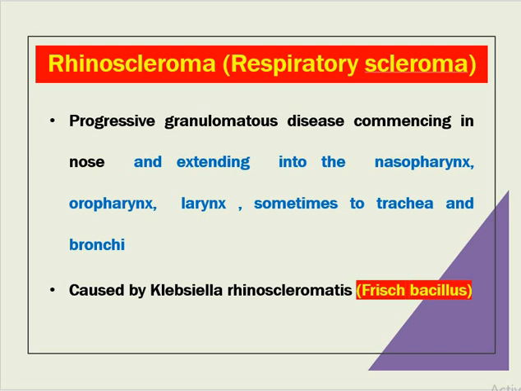Coming to the next granulomatous condition, rhinoscleroma, also called respiratory scleroma, which is a commonly asked question in the exam. It is a progressive granulomatous disease commencing in the nose and extending into the nasopharynx, oropharynx, larynx, and sometimes to the trachea and the bronchi. So this is called respiratory scleroma. Not only the nose, but the nasopharynx, larynx, trachea, and bronchi also might be involved. It is caused by Klebsiella rhinoscleromatis, also called Frisch bacillus.